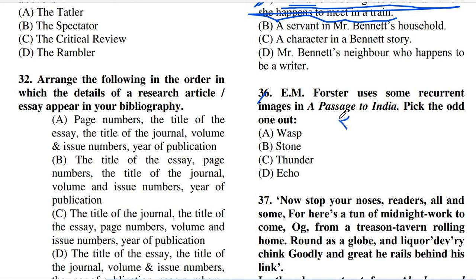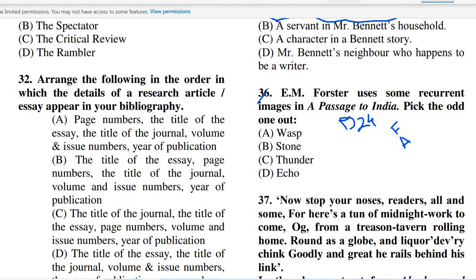1924. So the side fact is that this book was published in 1924, and in this book we find some of the Indian nationalist movement of the 1920s. Here we also come to know about Fielding, Dr. Aziz, Adela Quested, etc. So these are the famous characters, but here we have to tell that E.M. Forster has used several images, but which is not in this group.